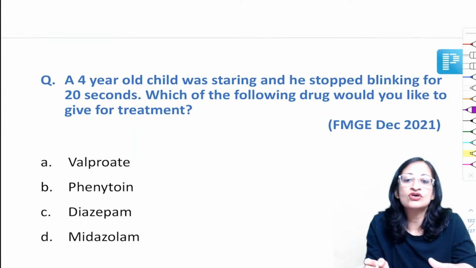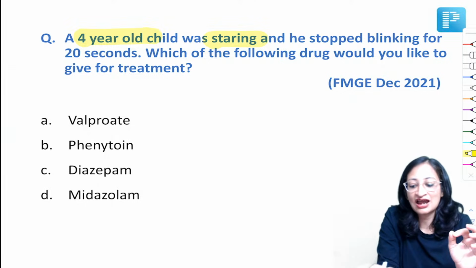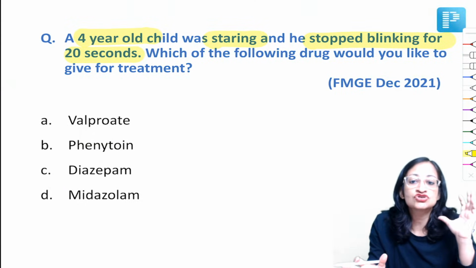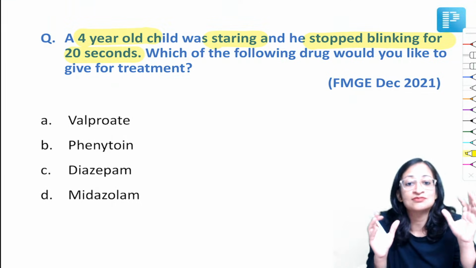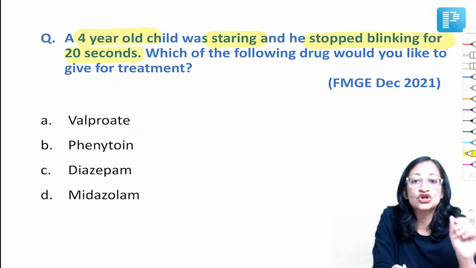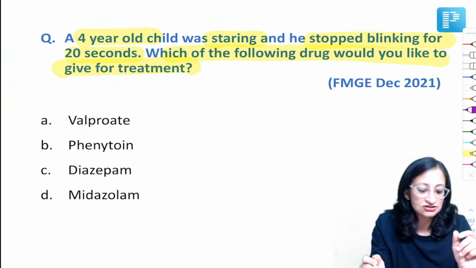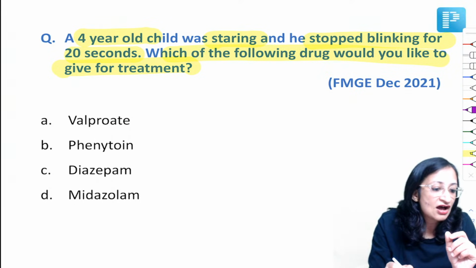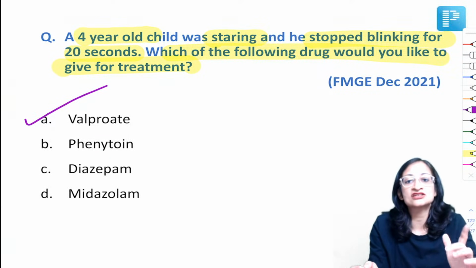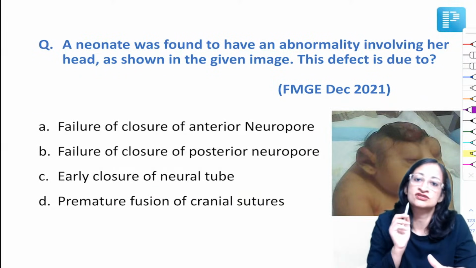Right? A 4-year-old child was staring. Okay, so a 4-year-old child was staring and he stopped blinking for a few seconds. Normally you are going to blink very frequently, but if you stop blinking and are staring, that means this is a case of absence seizures. Okay, absence seizures. And what is the drug of choice for absence seizures? So which of the following drug would you like to give for the treatment? So drug of choice for absence seizures, yes. So Lovely, Kavya, Abhishek, Roshan, Mukesh, very good, it is valproate, right? So this is a case scenario of absence seizure, the drug of choice being valproate. For myoclonic jerks also the drug of choice is valproate.